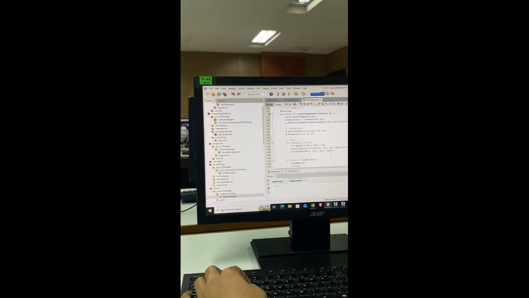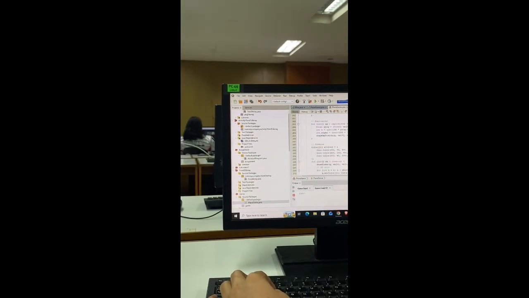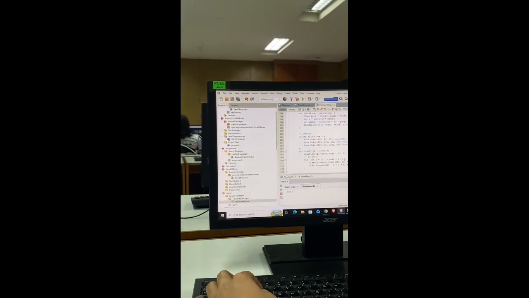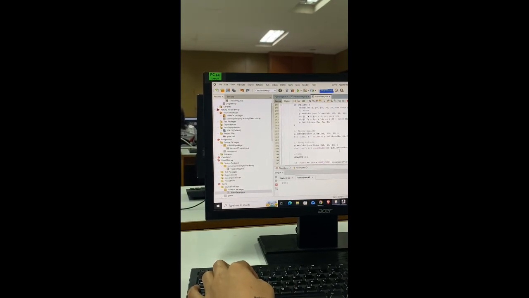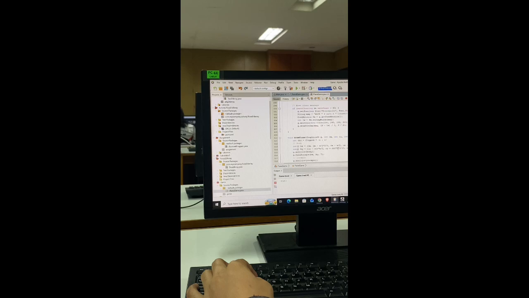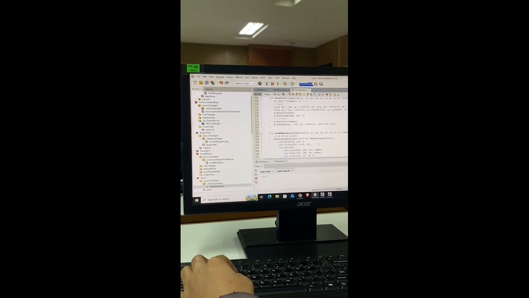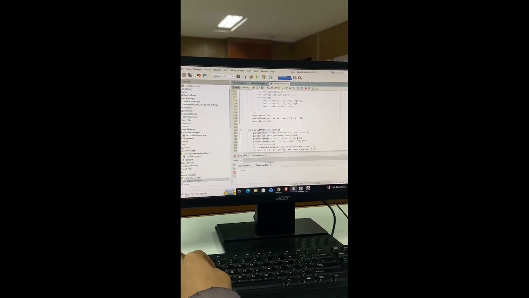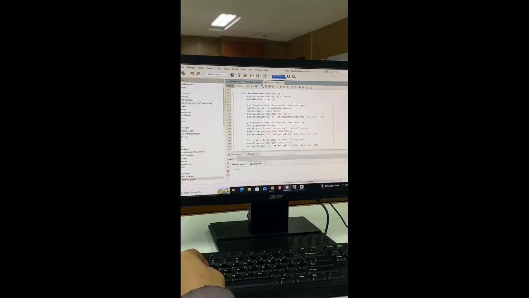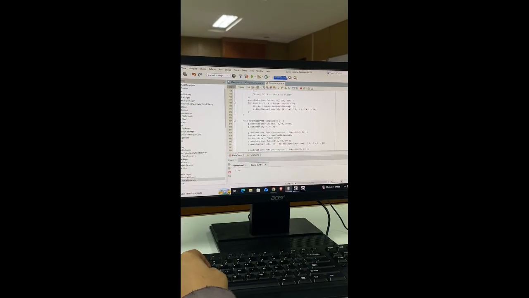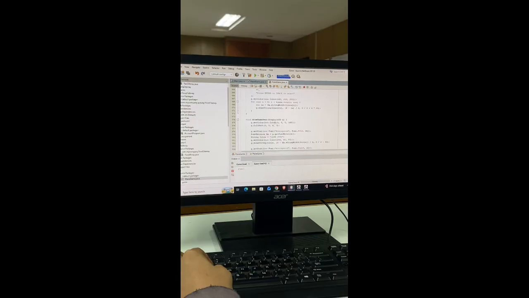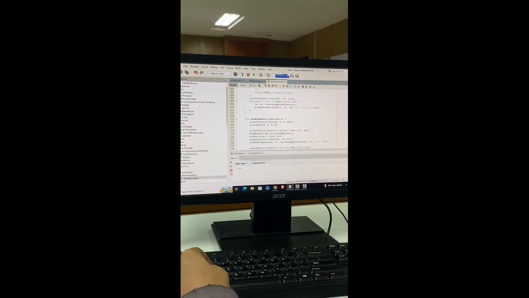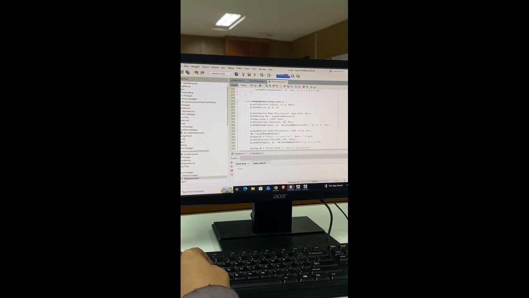Then the canvas, bullets, and I also put draw game over, like Graphics2D, setting colors.